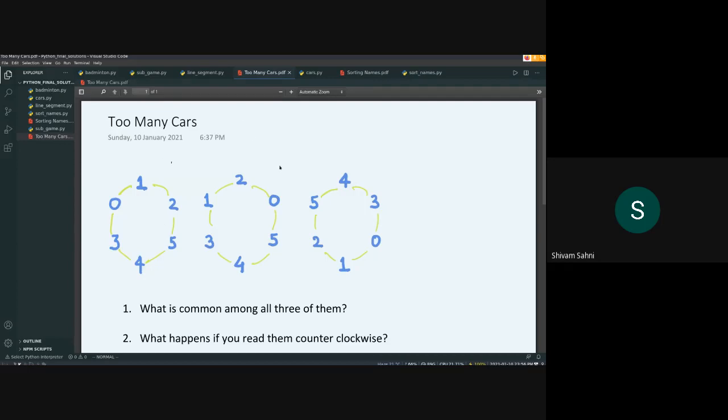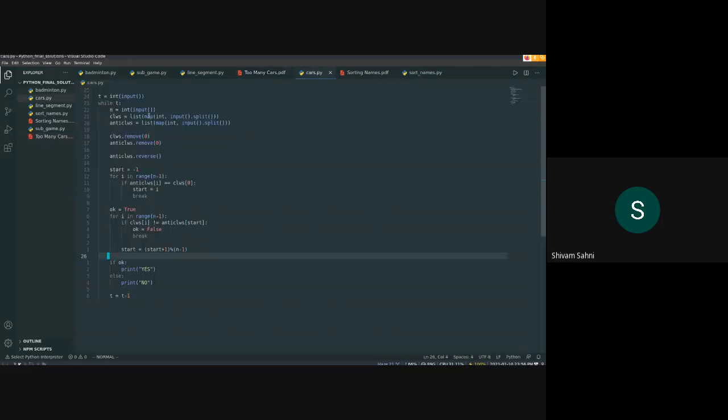I'll just quickly go through the code. We get the inputs, the clockwise and anti-clockwise configurations. We reverse the anti-clockwise configuration, and this snippet of code just checks if the two configurations are relatively in the same order. If so, we print yes, and else no. If you guys have any doubts in this, feel free to ask.